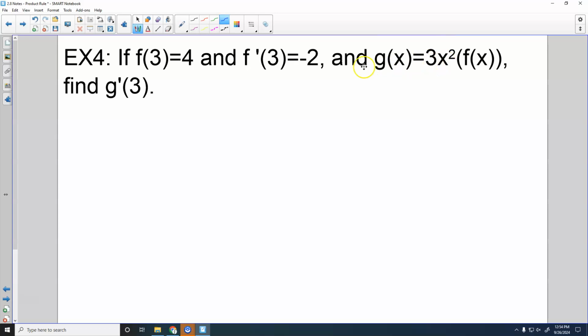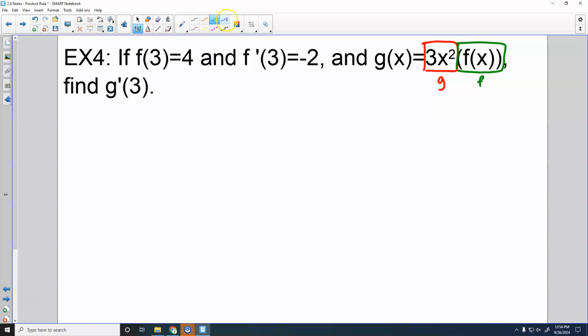So we're trying to take the derivative of this. Let's call the first part g and this one f. So we've got 3x squared being multiplied by some other unknown function that we don't know.